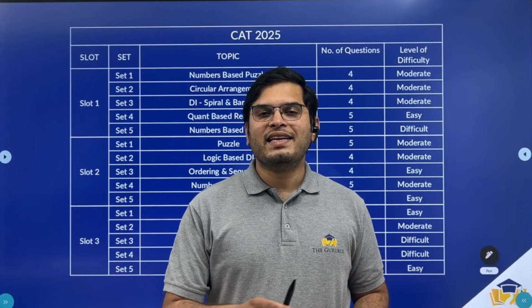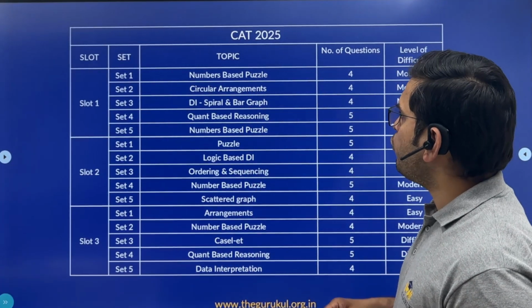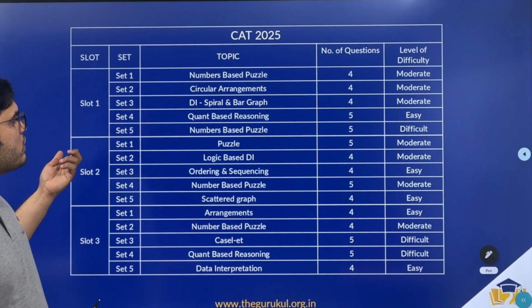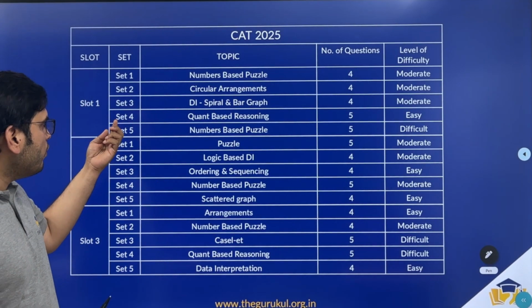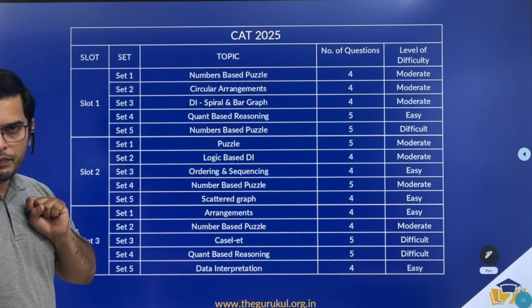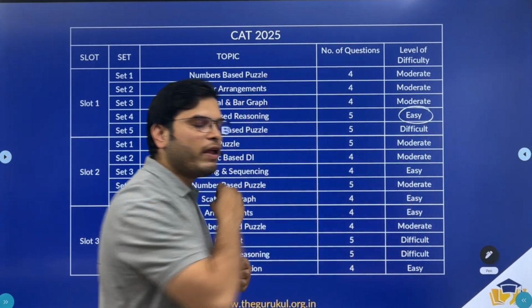Now let's look at the LRDI section in CAT 25 for all 3 slots. In slot 1, you were asked one set on a numbers-based puzzle, one set on circular arrangements, one set on DI spiral and bar graph, one set on quant-based reasoning, and one set on a numbers-based puzzle. And you had an easy set having 5 questions.